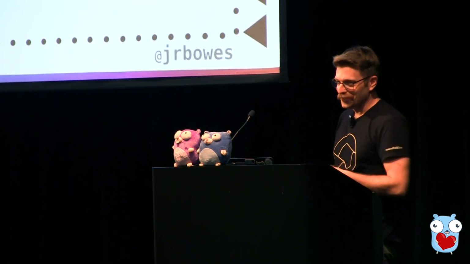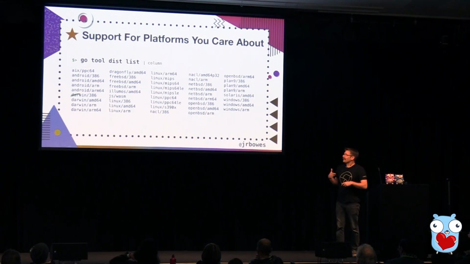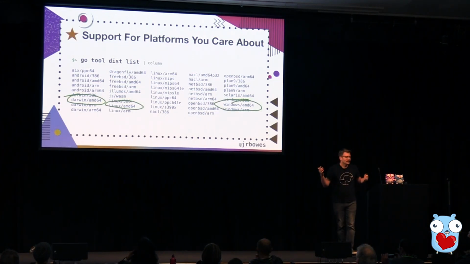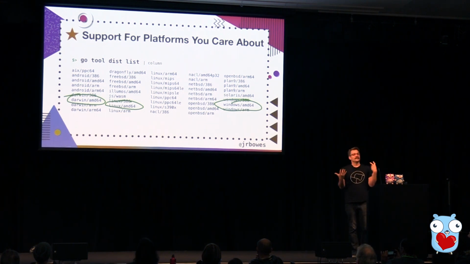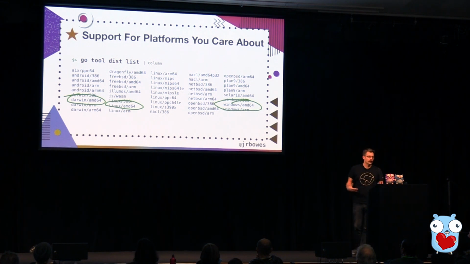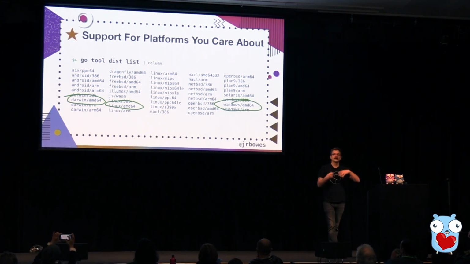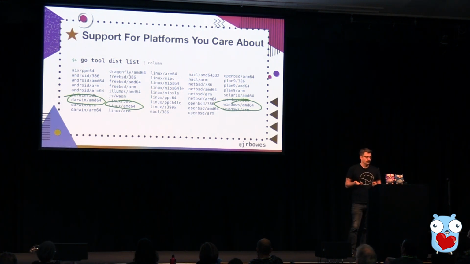The first one already was hit on a little earlier, right, with one of the questions. Here's the 44 combinations that you can have for running Go on. For me, the ones that matter are these three, right? Windows, Linux, and Mac OS. If I'm building a CLI, those are sort of the main ones I want to hit. Unfortunately, in this day and age, I only really have to worry about AMD 64 for the architecture. But the cool thing is that the Go program that you install, that you use to build your code, has a complete tool chain for all of these different combinations. And that's really powerful, as we'll see later.